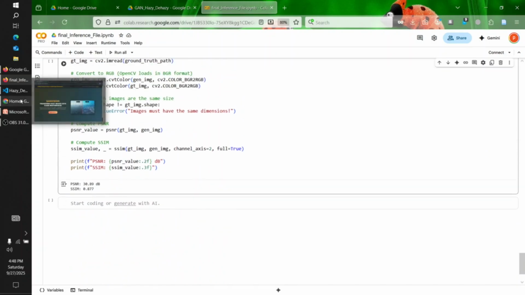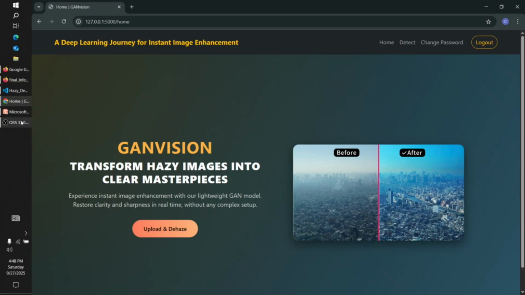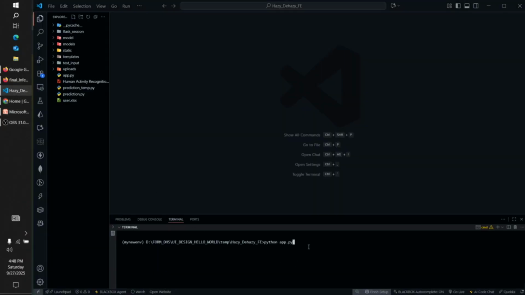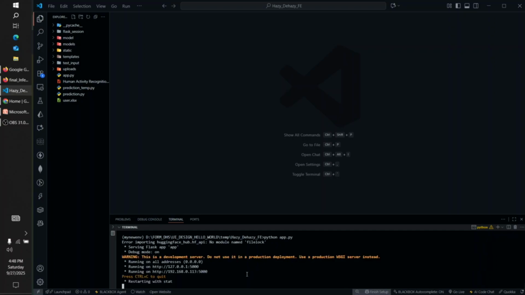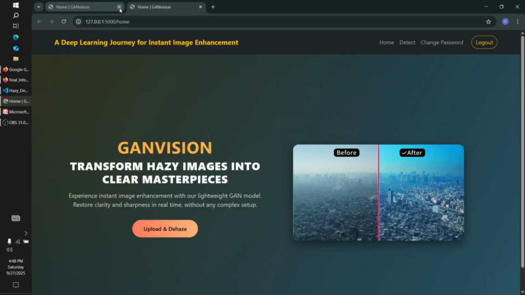Okay, now we have the front end also. So for this application, in order to start it, you type python app.py and press enter. Once the server starts, you click on this URL, and you will be shown this landing page, or the home page. You can log in as well. This is where you will be redirected after you log in from your login page.